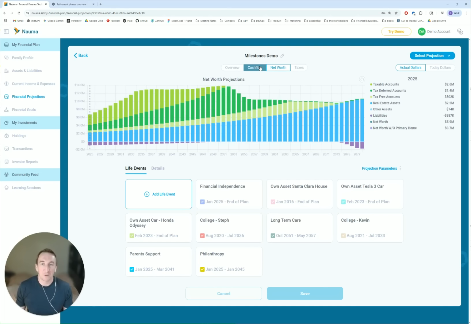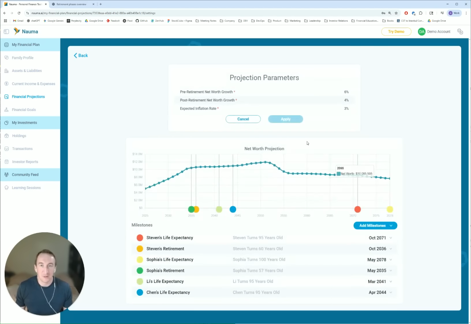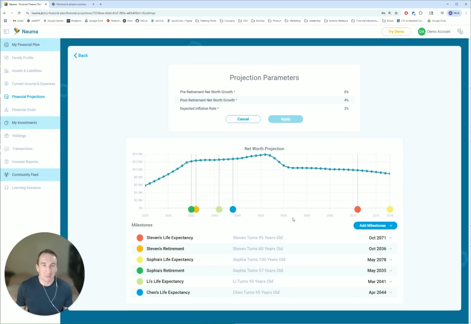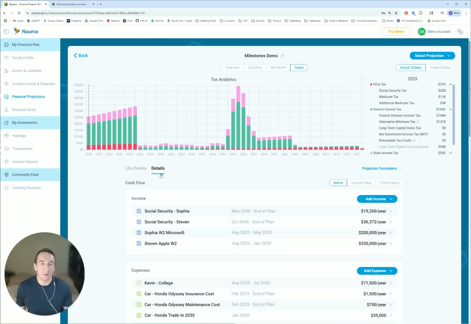Today, I will show you how to make these projections more flexible for what-if analysis. We just introduced a new feature called Milestones. With Milestones, you can set start and end dates for any income and expense. When you adjust the milestone, all related income and expenses automatically update, keeping everything in sync. That makes your projections more accurate and prevents mismatches where one of the events changes, but others don't. It's a simple way to keep your plan realistic and responsive to life changes.